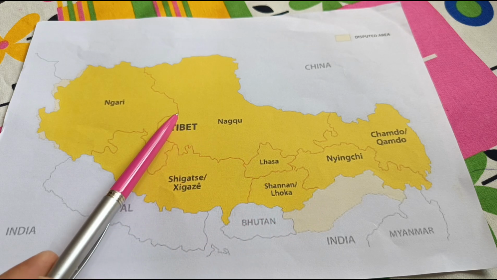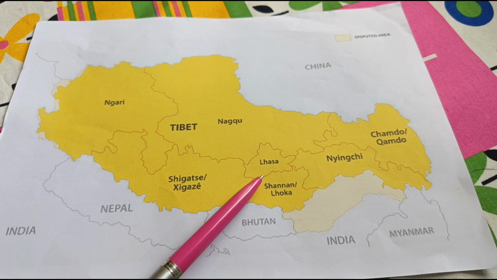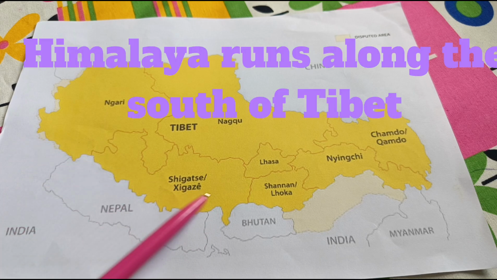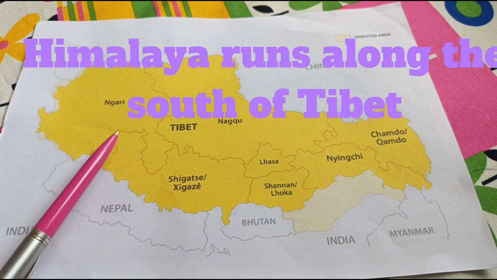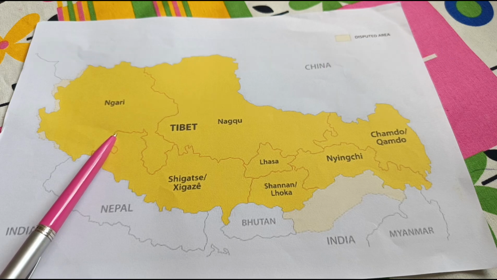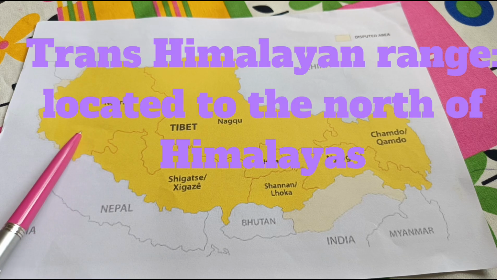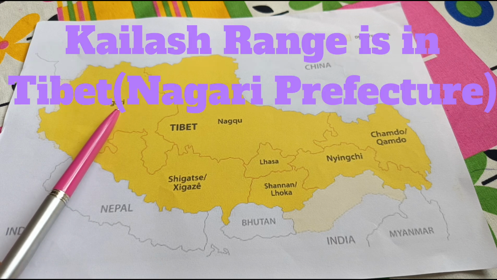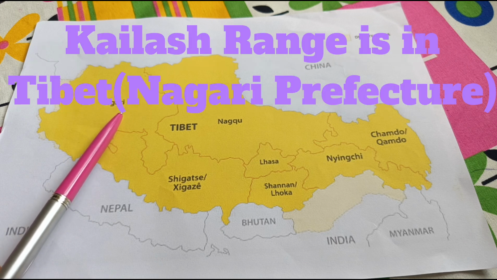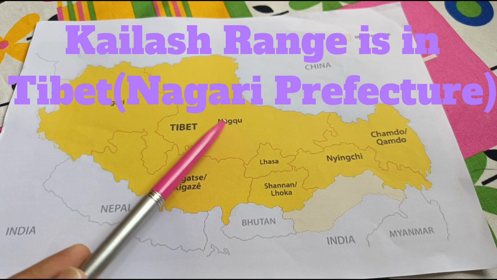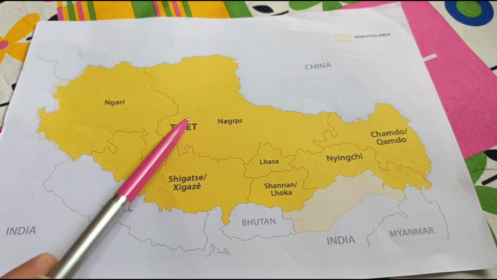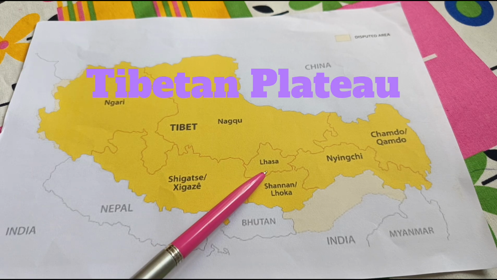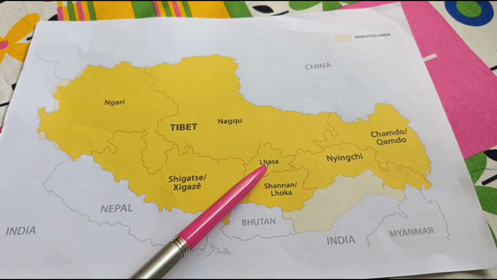So, Tibet lies on the north of this Himalayan range. And some of the important trans-Himalayan ranges, like the Kailash, are in Tibet, in this Nagari region of Tibet. Similarly, most of Tibet is a plateau, and the capital of Tibet is Lhasa.